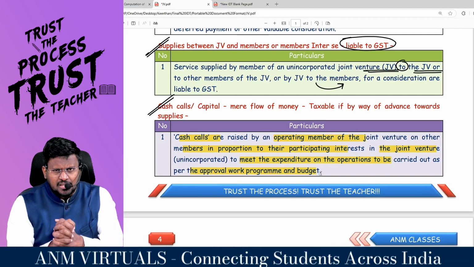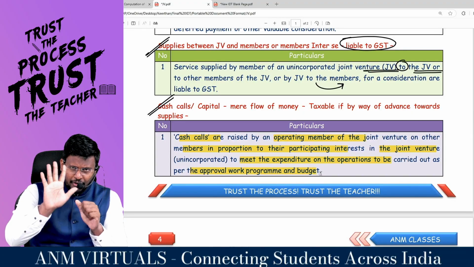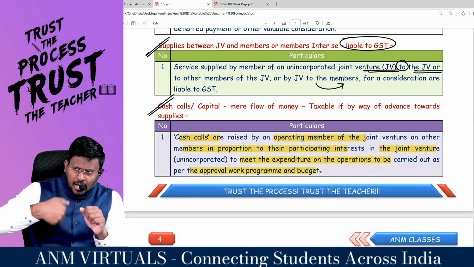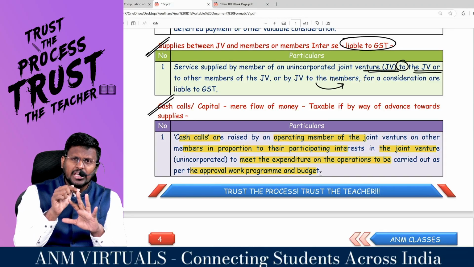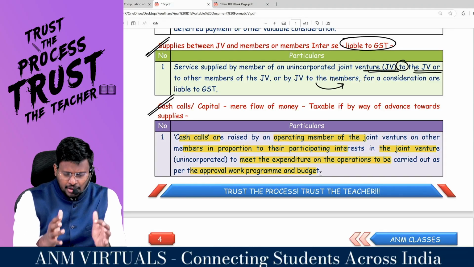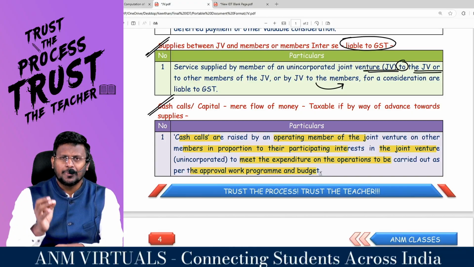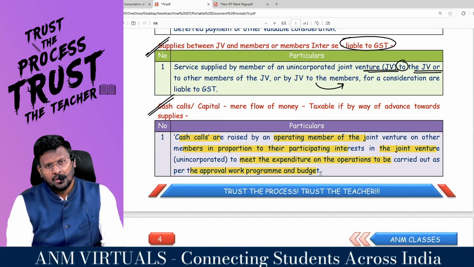My dear lovable students, for example, 5 people are entering into a JV. We are going to do a particular business or particular job. Member number 3 is going to undertake the JV operation. Then such a person is called an operating member.